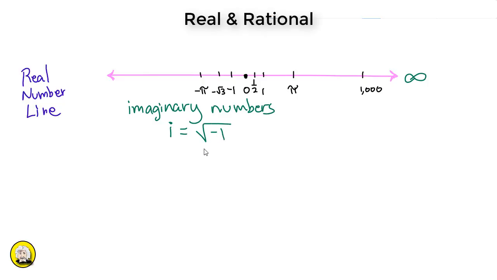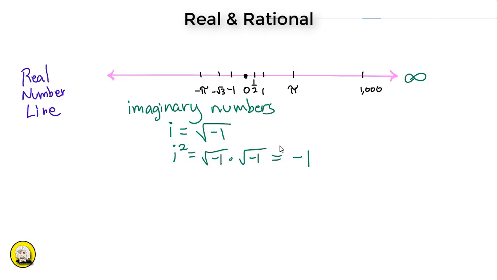How could and where would we put the square root of a negative number on the number line? Would it be positive? Would it be negative? If I took -1 and squared it, that would be a positive result. And of course, +1 squared would also be a positive result. So how is it possible that the square of an imaginary number in this case could have a negative result? It's not something we could therefore place on the number line.